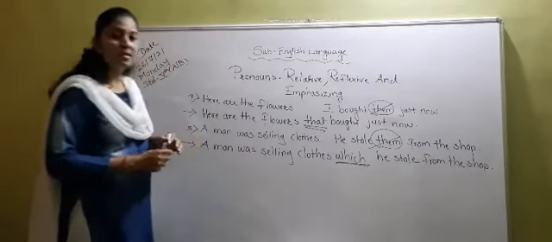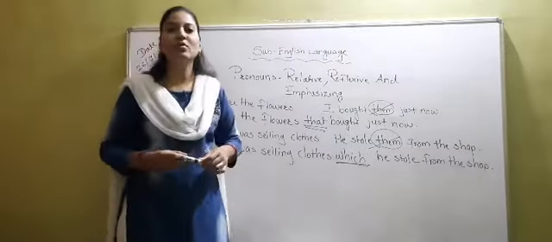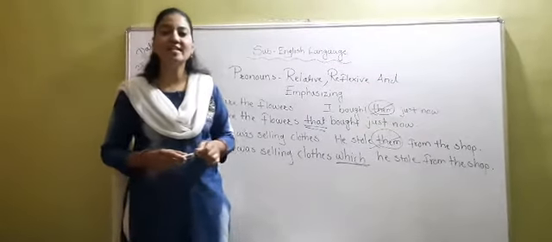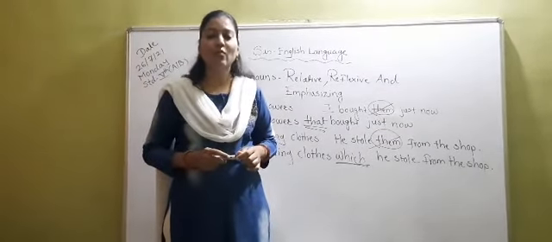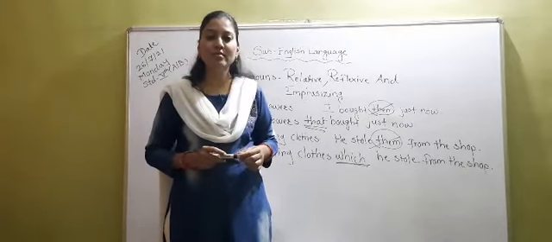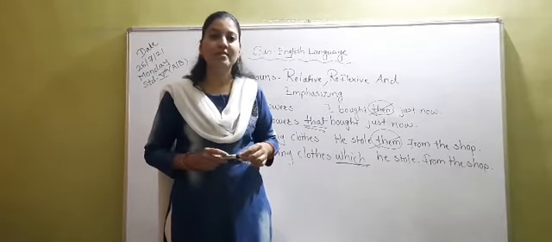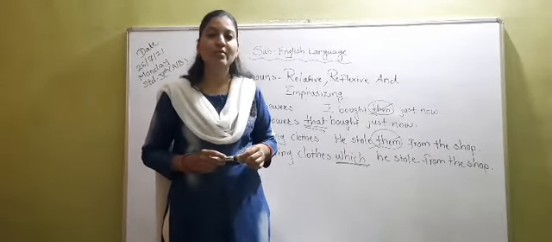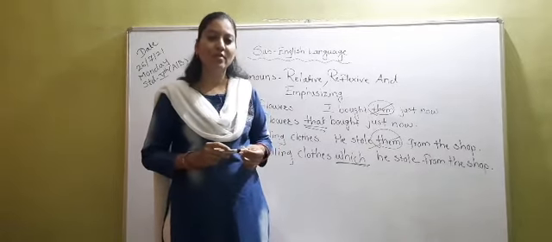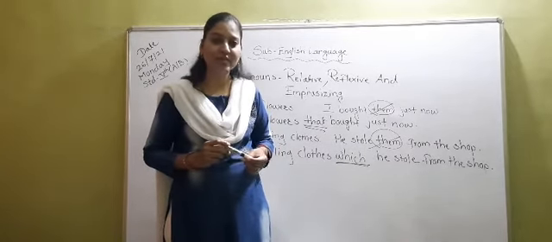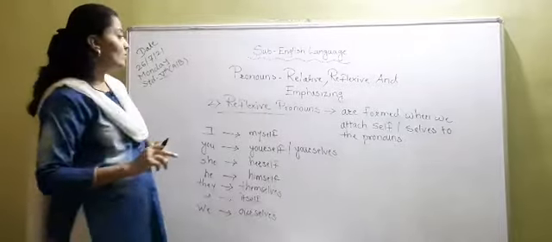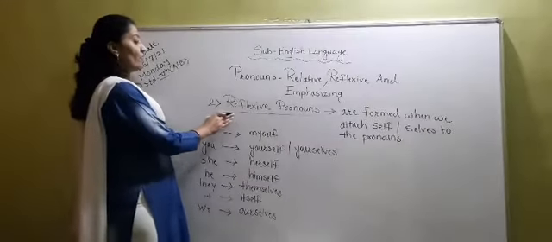Now students, next topic that we are going to study is reflexive pronouns. Now what is the definition of reflexive pronouns, you have to wait for some time. Okay. Now students, see the definition.